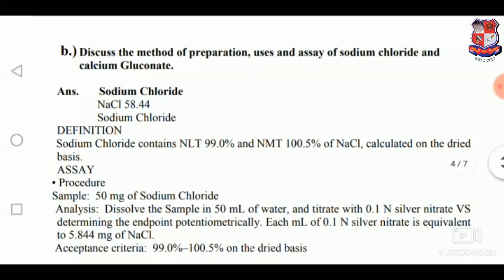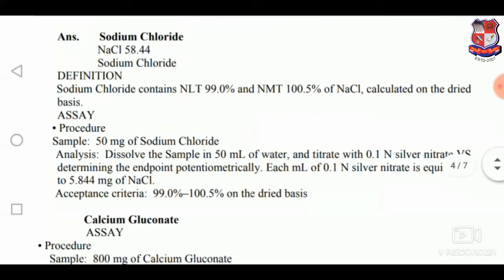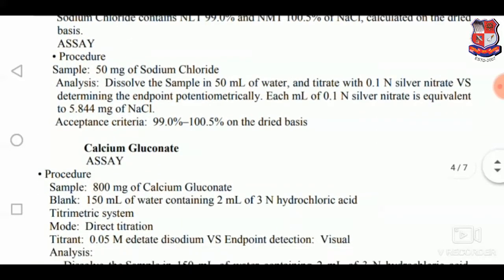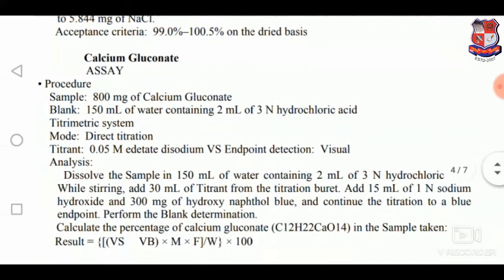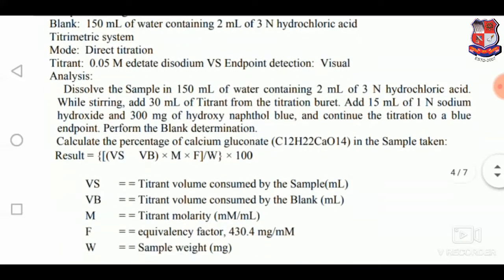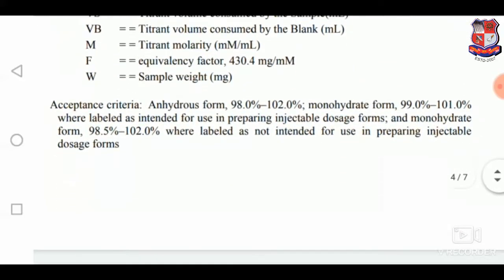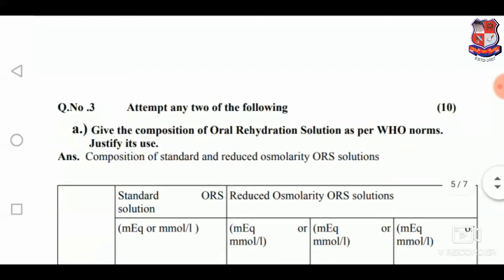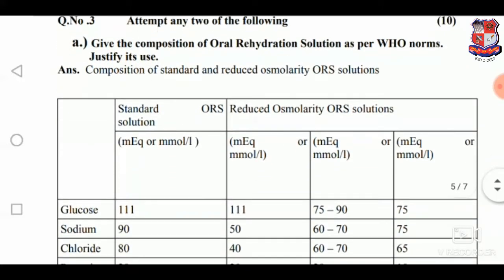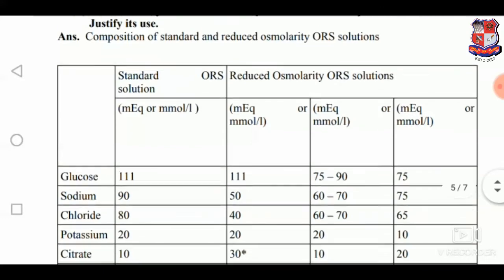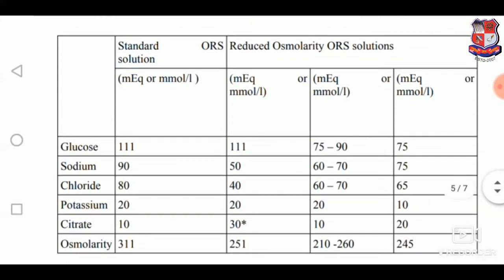Discuss the method of preparation used in assay of sodium chloride and calcium gluconate. The answer will be like that: definition, assay, calcium gluconate, assay procedure, acceptance criteria. Question number 3: give the composition of ORS as per WHO. So this is the formula for ORS.